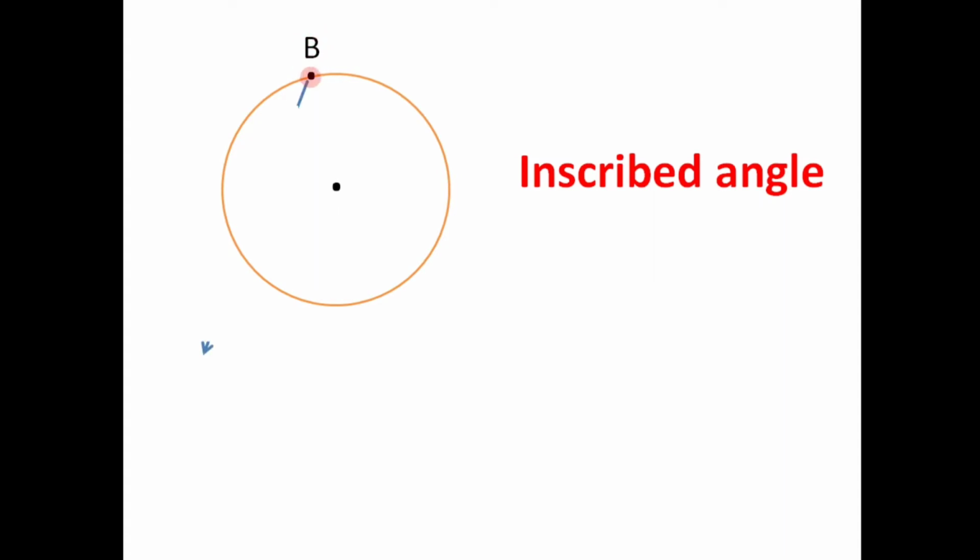If we draw a ray from point B, which is named here as ray BP, and let us consider that this ray intersects the circle at point A. Let us draw another ray from point B. So that ray will be ray BQ, which intersects the circle at point C.